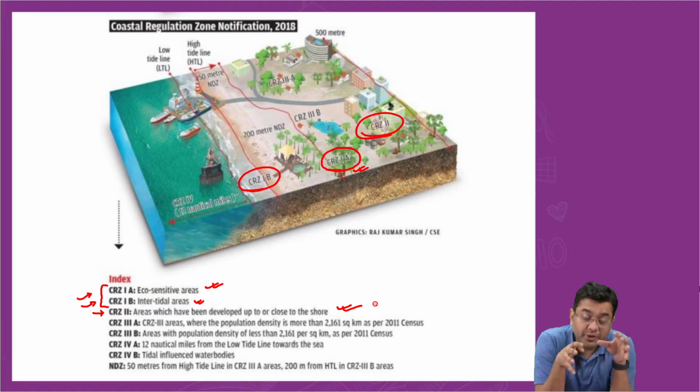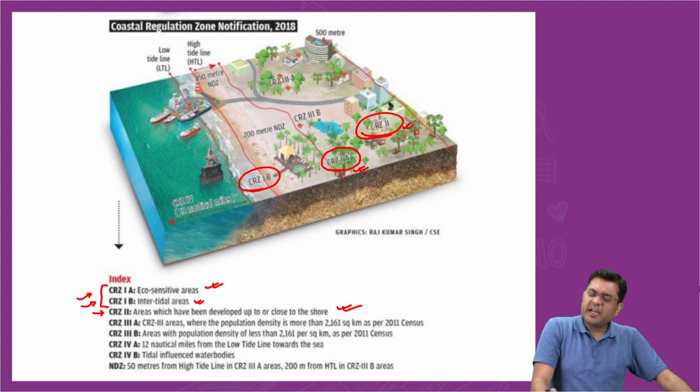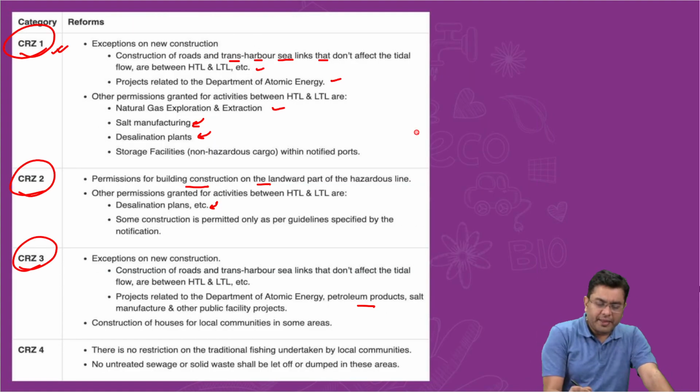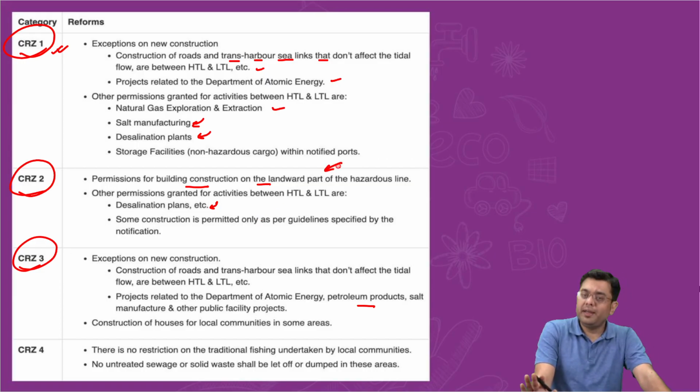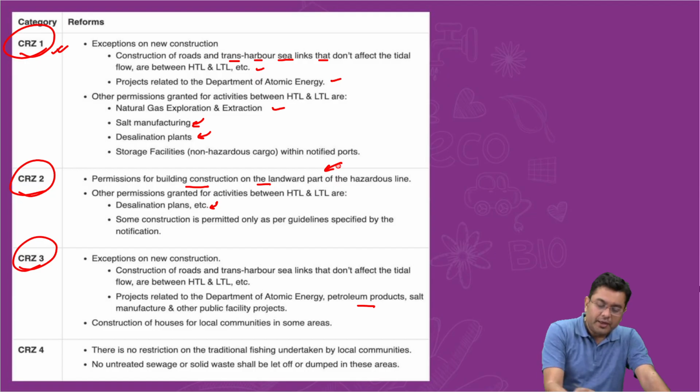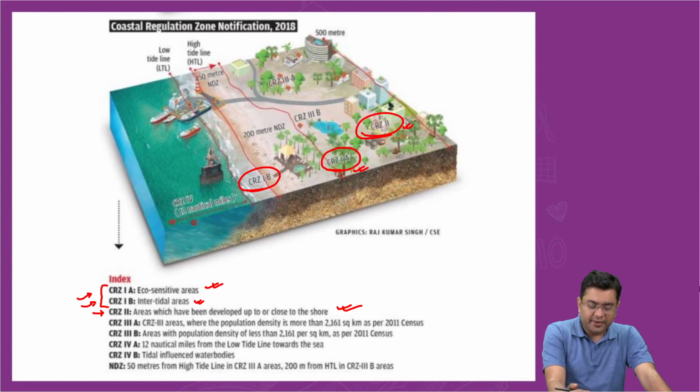Some habitations, some settlements are there. So that is included in that CRZ2. Areas which have been developed close to the shore. So here also prohibitions, they remain. For example, what are the prohibitions? That permissions will be granted only in certain case for certain infrastructure construction activities, desalination plants, etc.